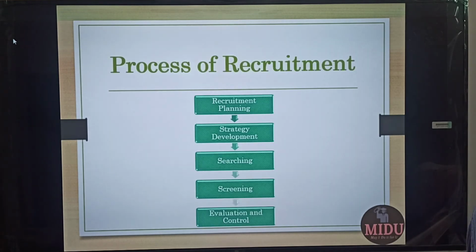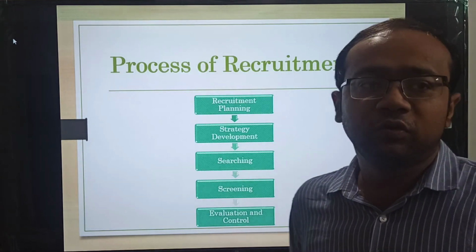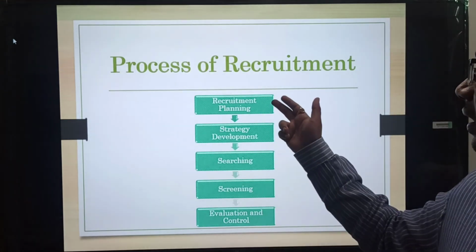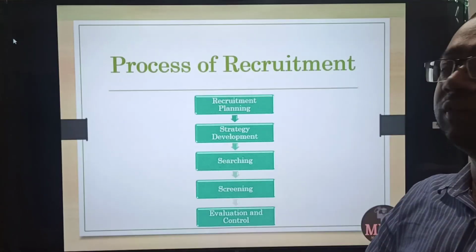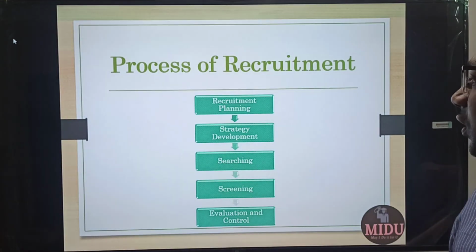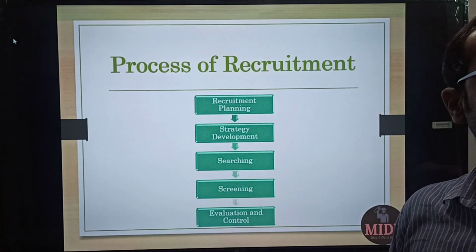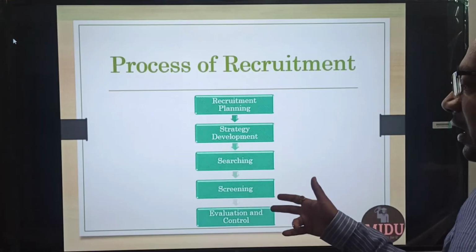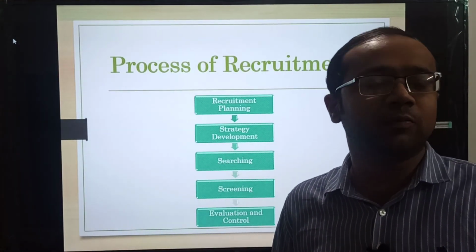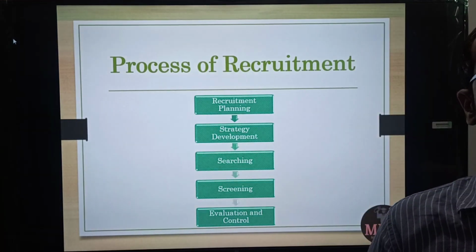Okay, now the last topic in today's video, my dear friends, is the process of recruitment. So first, like any other process, we need to plan. We plan our recruitment. After that, we develop the strategy, what kind of methods from these we will use, what kind of sources we will use. Then we search for the right candidates. Then we do the screening, and in evaluation and control we see if our recruitment is getting us the right pool or not. If not, what changes we need to bring.